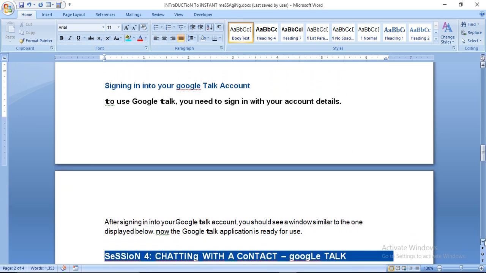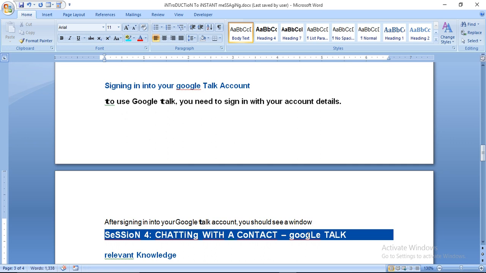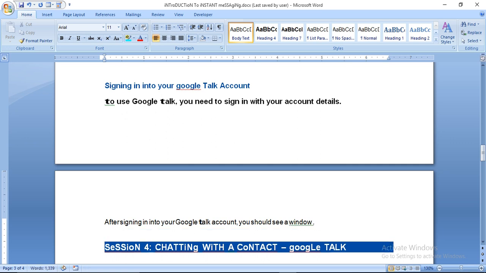After signing into your Google Talk account, you should see a window similar to the one here. I could not take a screenshot of the Google Talk window, so I have given it here.